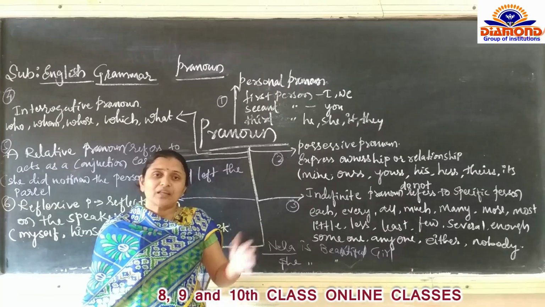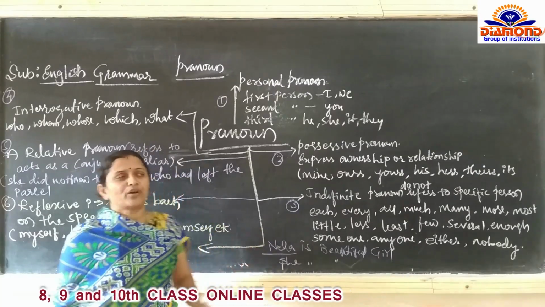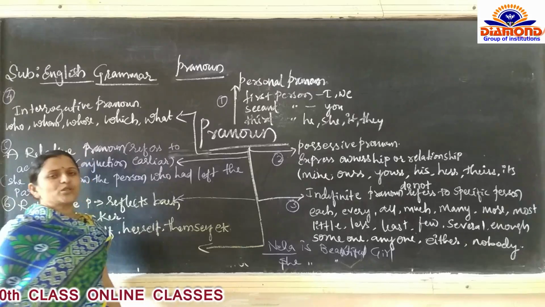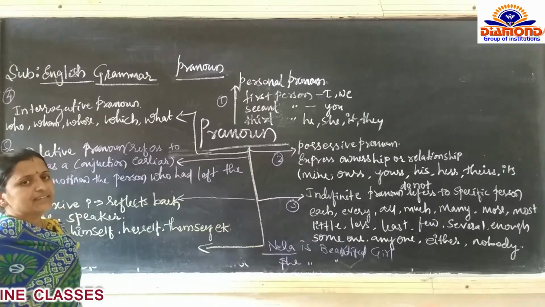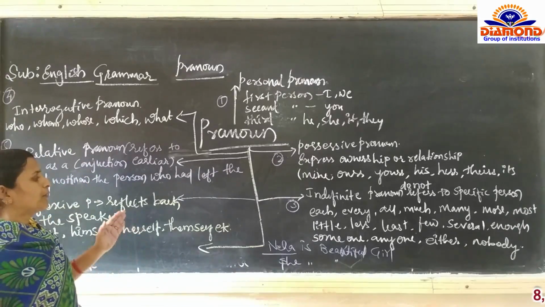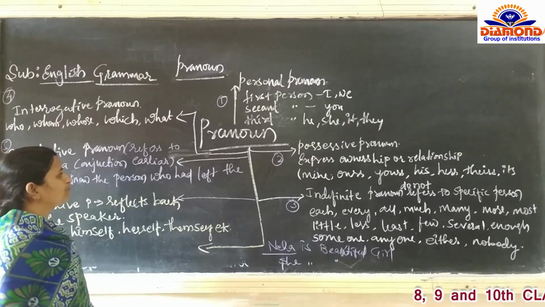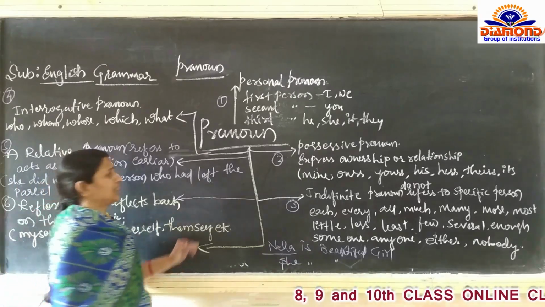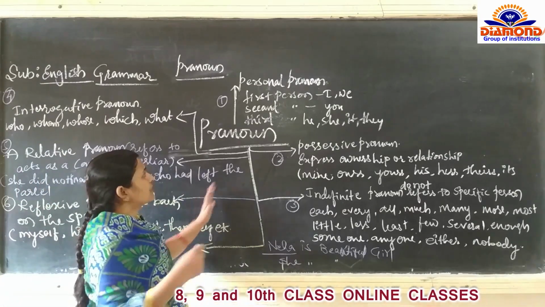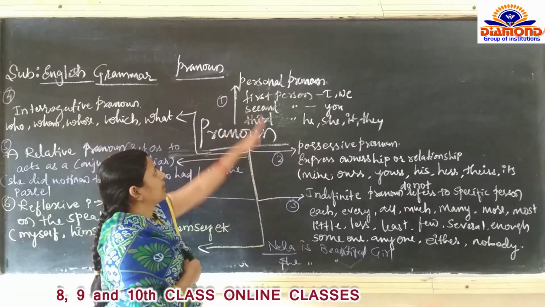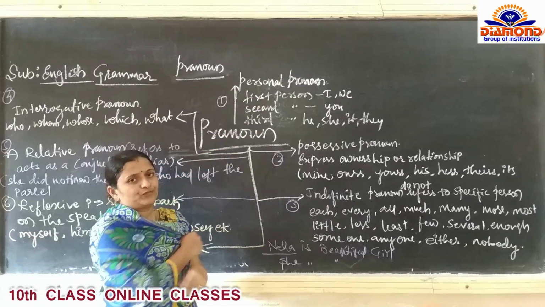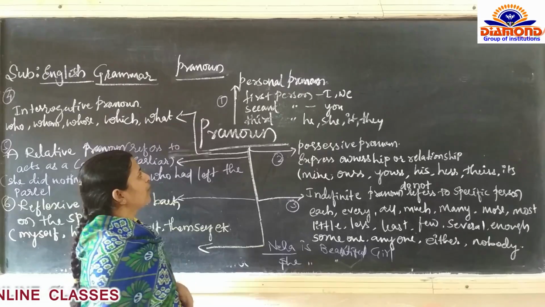Instead of a noun, the word that is used in its place is the pronoun. So here also, in the pronouns, so many kinds are there. Nine kinds are there. First, let us see. First one is the personal pronoun.